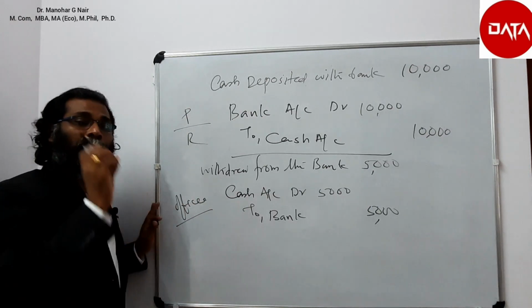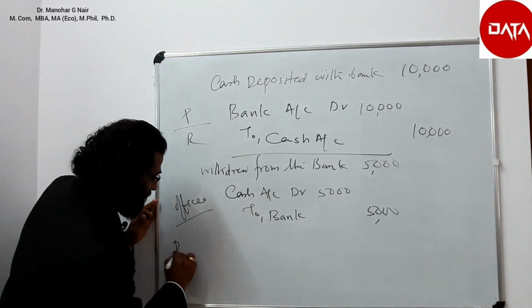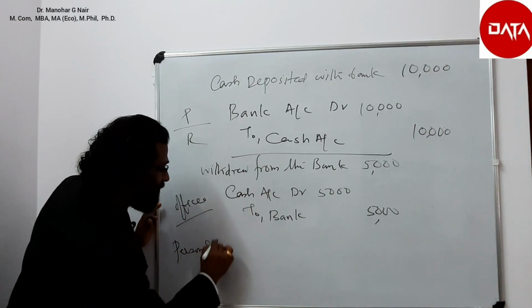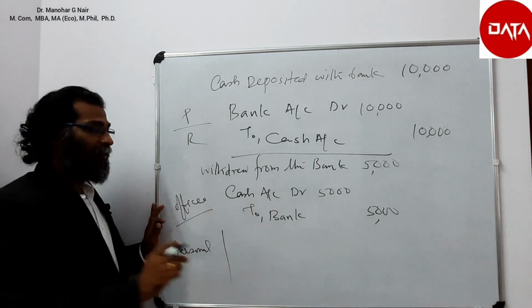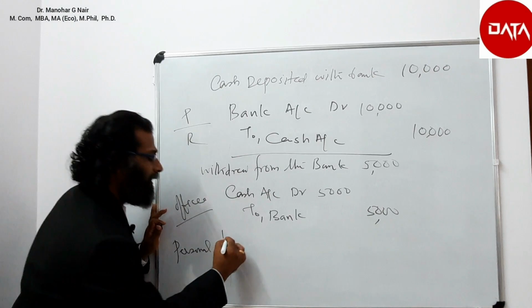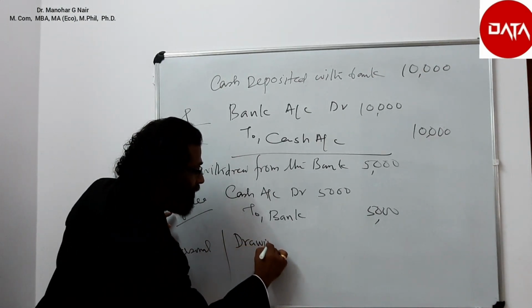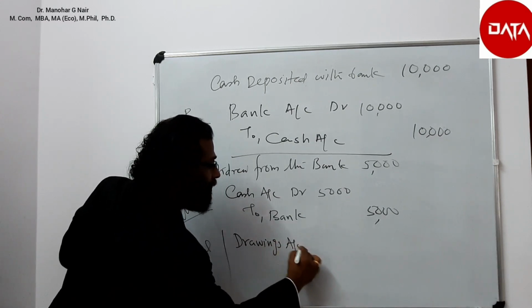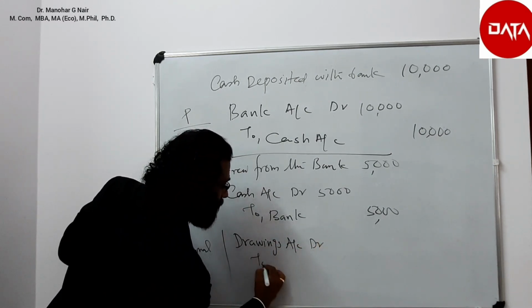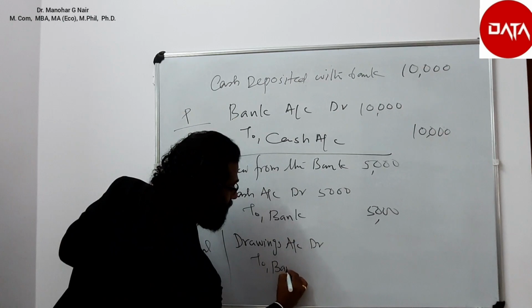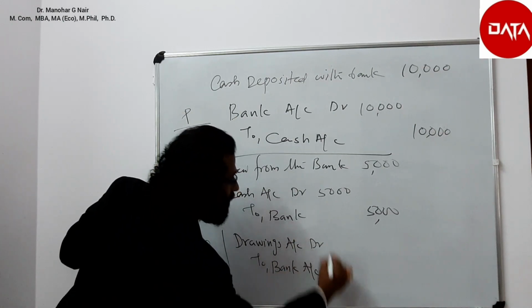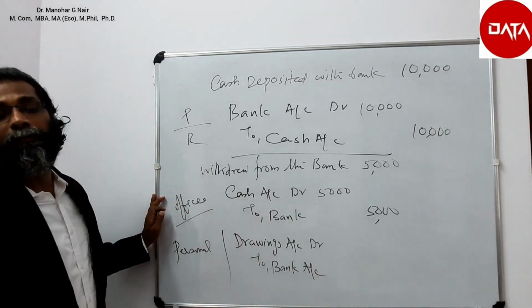But if it is for the personal purpose of the businessman, then instead of cash it will be withdrawal or drawings account. Drawings account debtor to bank account.